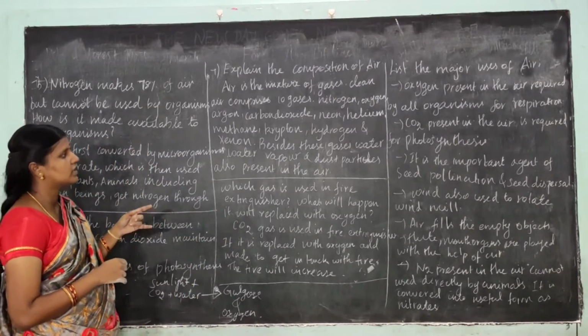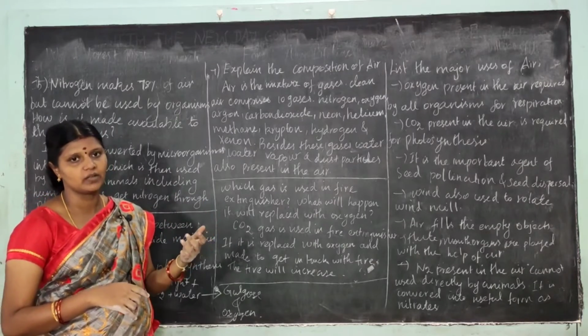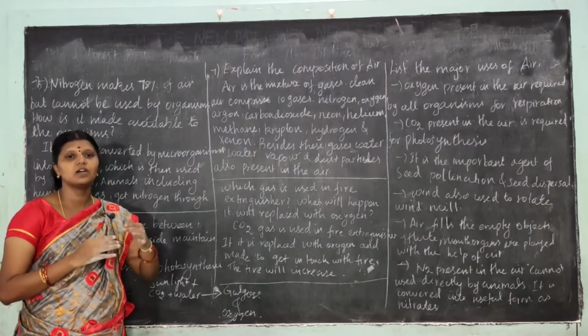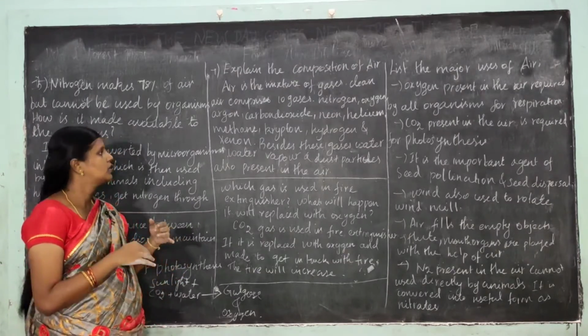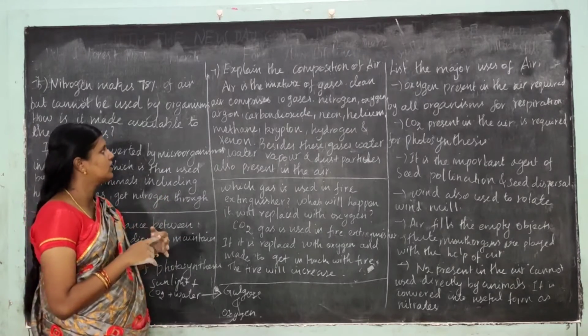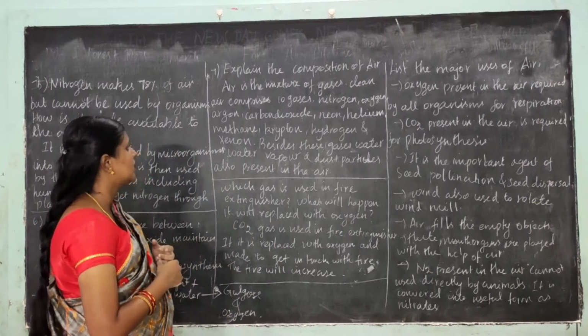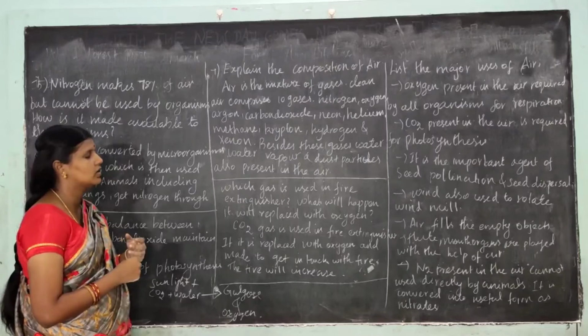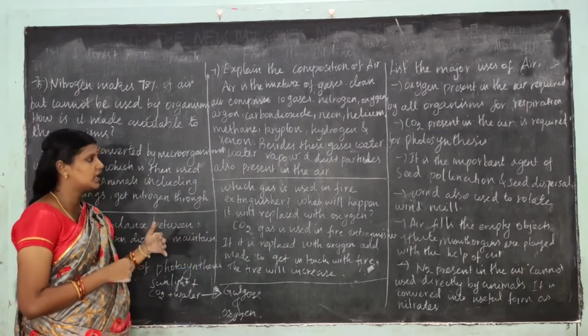Besides these gases, water vapor and dust particles are also available in the air.